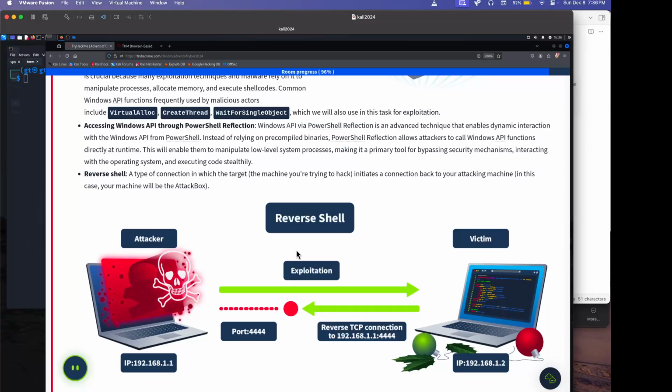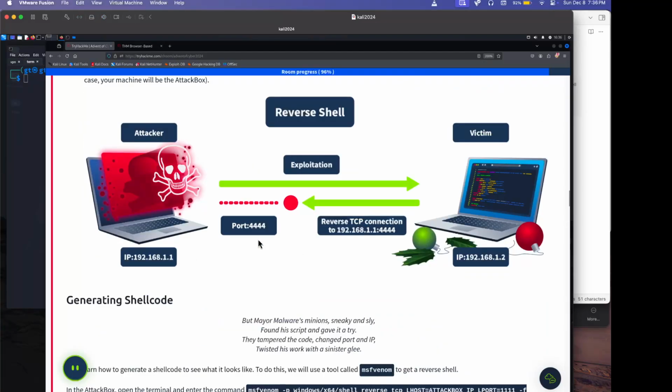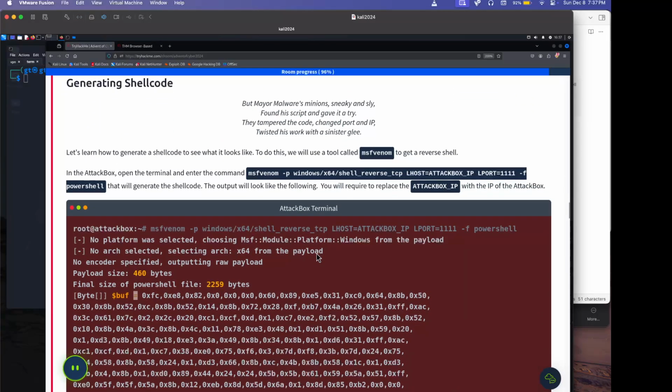A reverse shell is a type of connection in which the target, the machine that you're trying to hack, initiates a connection back to your attacking machine. In this case, your machine is the attack box. So the attacker IP receives a connection from the victim, creating a reverse shell on port 4444 on the attacker machine. That's what a reverse shell is.